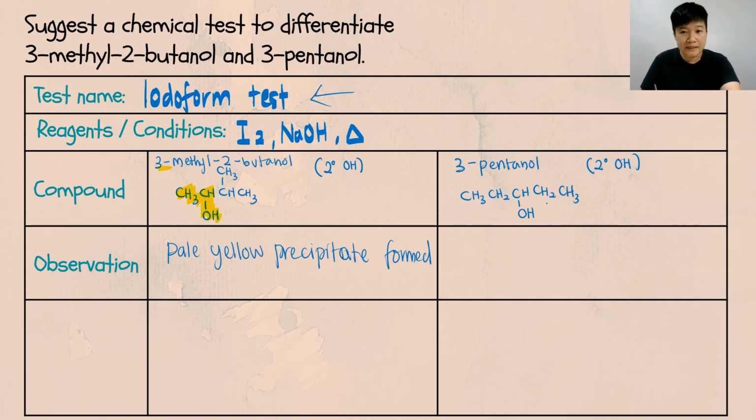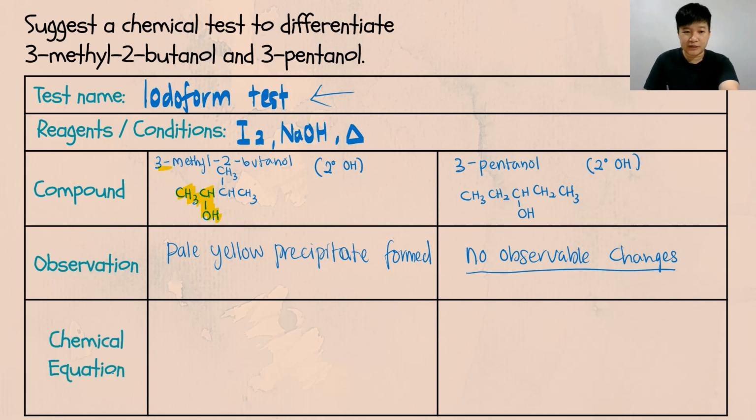While for your 3-pentanol, there will be no observable changes. Means that you don't see any observable changes. And the most important is there will be no pale yellow precipitate. To make it easier for you, you can just write no observable changes.